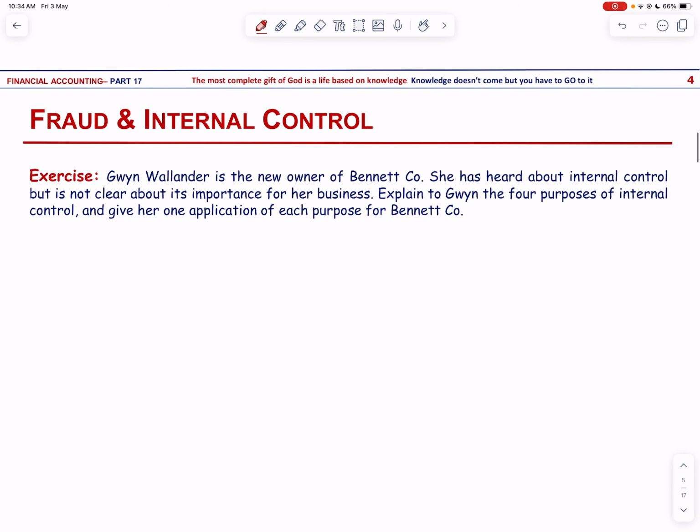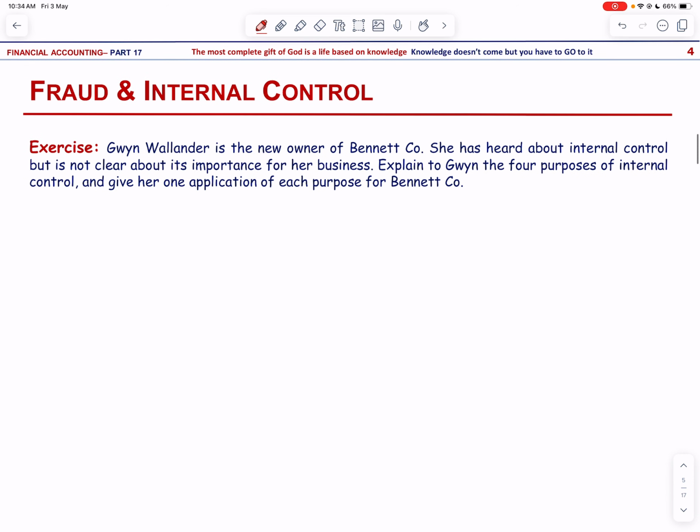Joan Wallander is the new owner of Bennett Company. She has heard about internal control but is not clear about its importance for her business. Explain to Joan the 4 purposes of internal control and give her one application of each purpose for Bennett Company. The purposes of internal control are to safeguard the company assets from employee theft, robbery, or unauthorized use. So an application for Bennett Company is the use of a cash register to safeguard the assets.